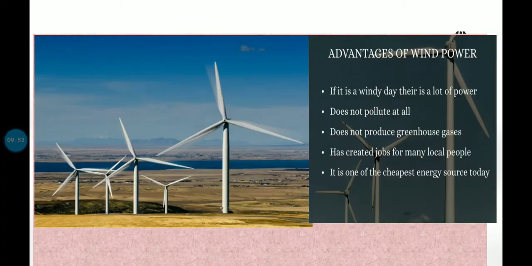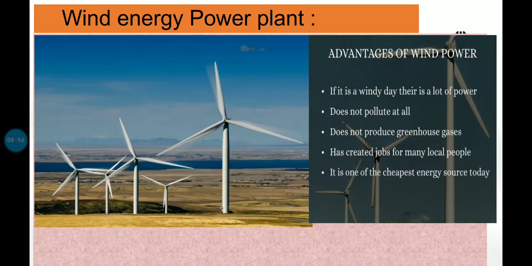Now let us see the wind energy power plant. How is a wind energy power plant used? First of all, the kinetic energy in wind has been used since long for lifting water or driving a flour mill. Now you must have seen this type of windmill, right? It has been shown in a few movies also. So what are the uses of these windmills? The kinetic energy present in the wind is used for lifting water, like it works as a pump to collect water, or to run a flour mill, right?